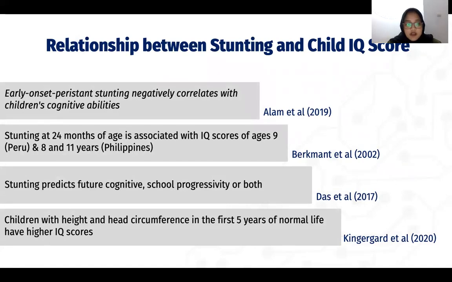Based on Das et al., stunting predicts future cognitive and school productivity, or both. Based on Kindergarten et al., children with high head circumference in the first 5 years of life have a higher IQ score.